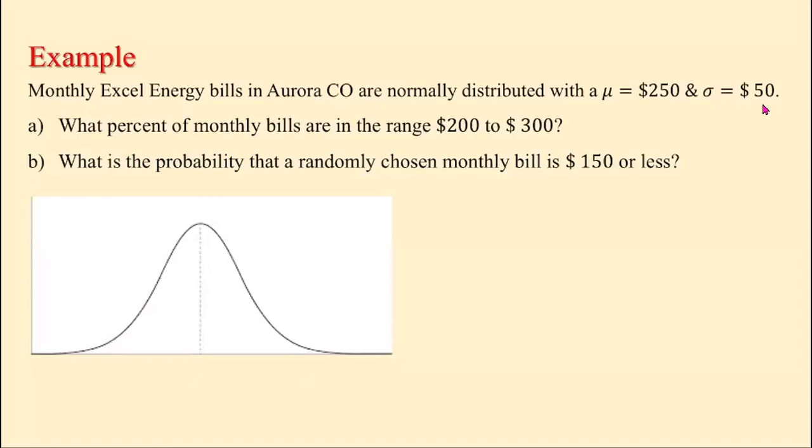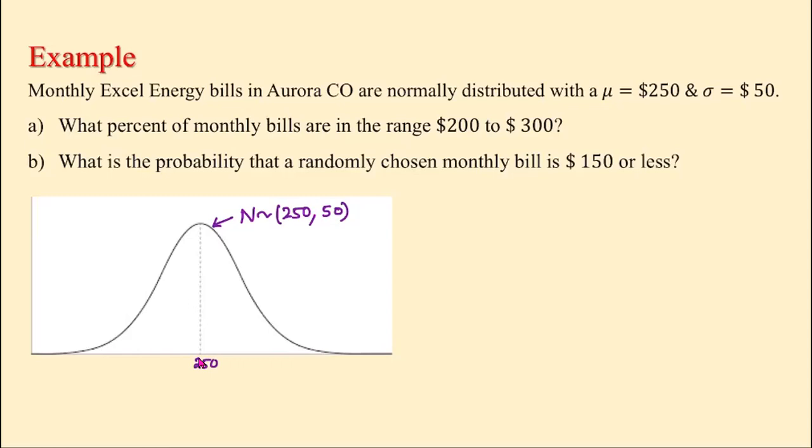What we know is the mean, which goes in the middle, is 250. So we are going to write that in the middle, 250. This is a normal distribution with a mean of 250 and standard deviation 50. So now if we go one standard deviation up, let's see where we'll be.